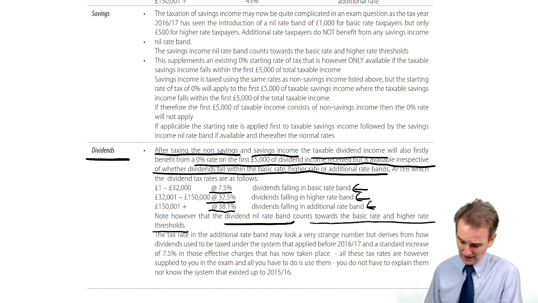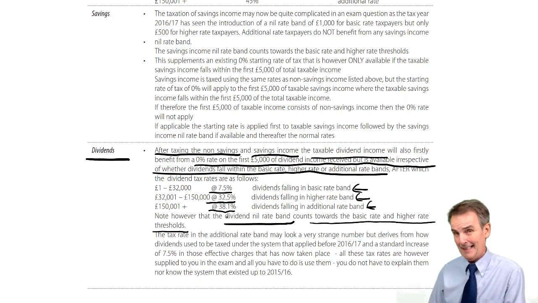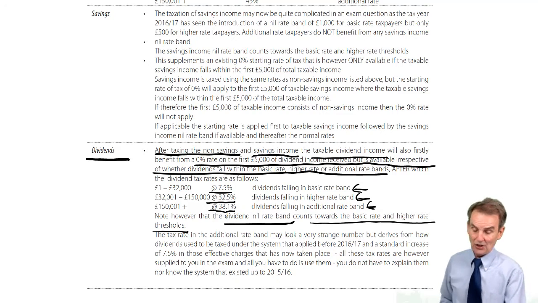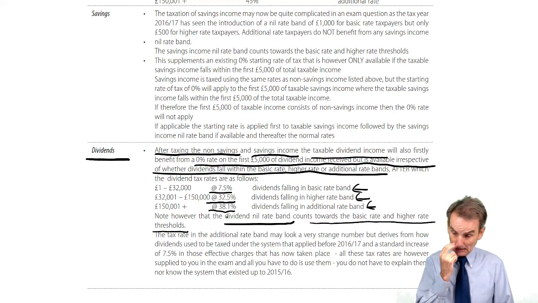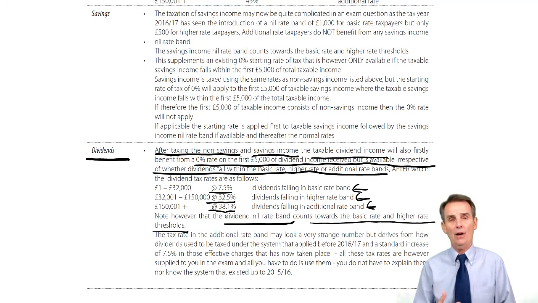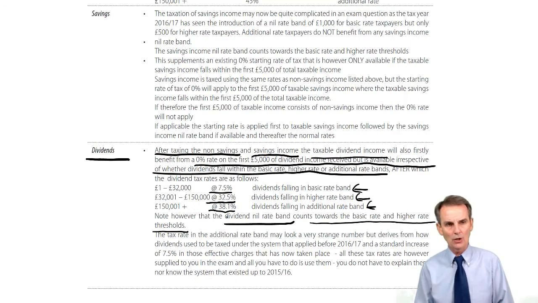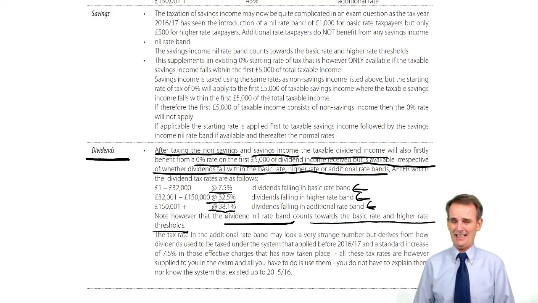We make the point here that the tax in the additional rate band may look like very strange numbers, 7.5, 32.5, but especially that 38.1. Not that you need to know it, but what it stems from is an effective tax increase from previous years, which impacts mostly on owner-managers of owner-managed companies. The effect is that tax rates have gone up by 7.5% as compared to what they effectively were under the old system. Now again, you don't have to know that, but when you look at these things, you probably would ask, why on earth would anybody choose a 38.1% tax rate?